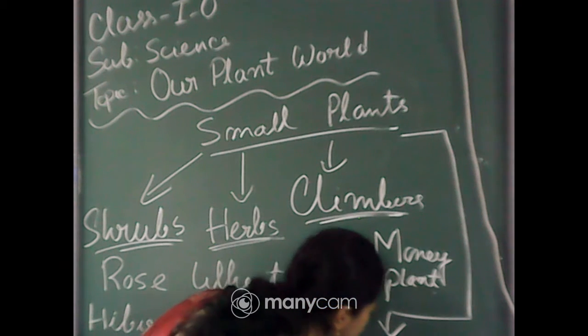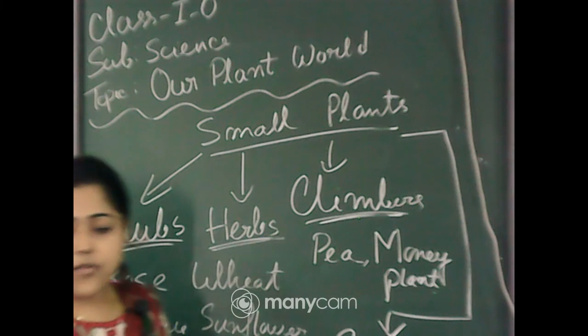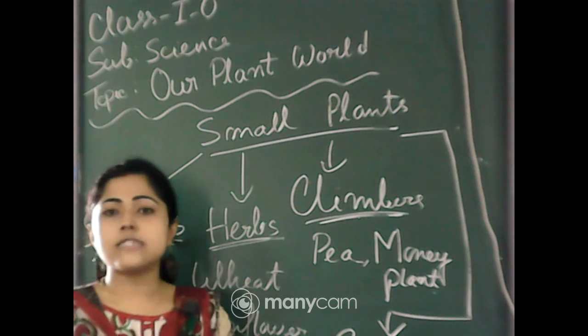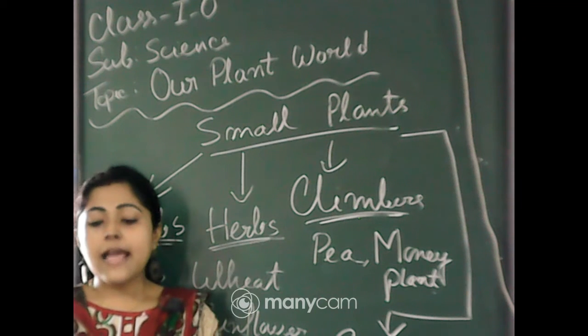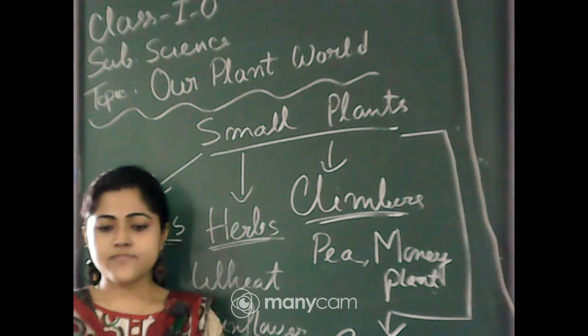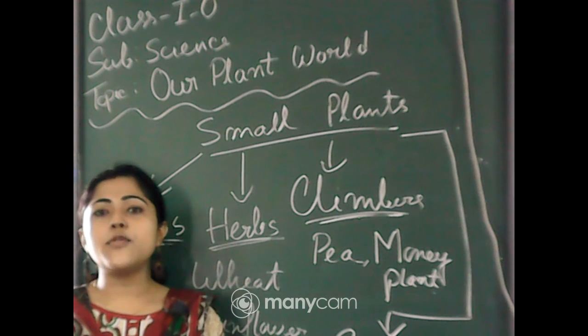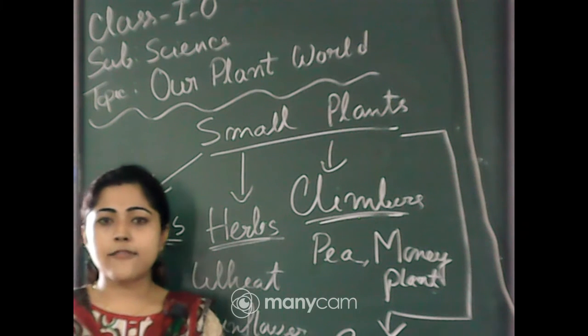We eat the fruit watermelon in the summer season, right? That is the example of creepers. So you have to remember their definitions with examples, okay everyone?